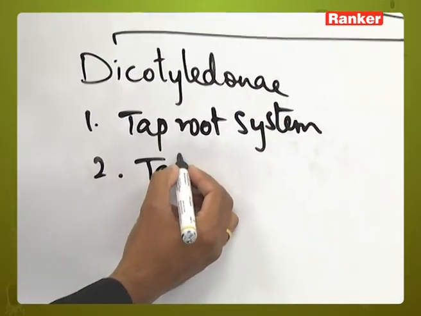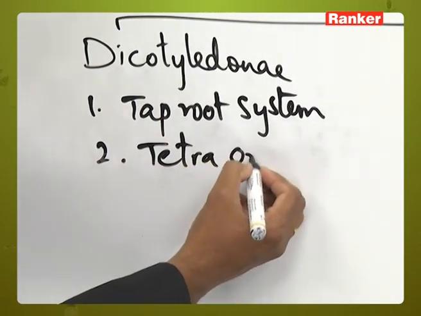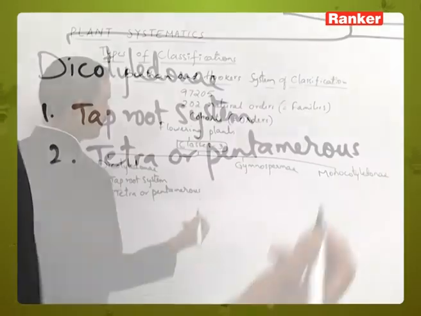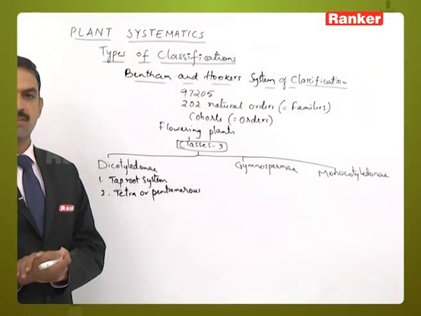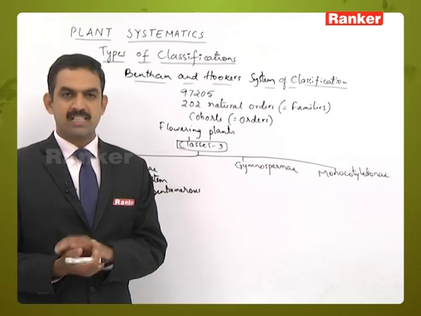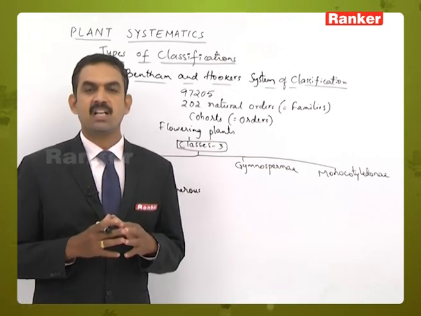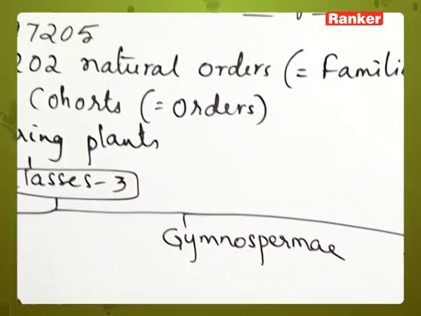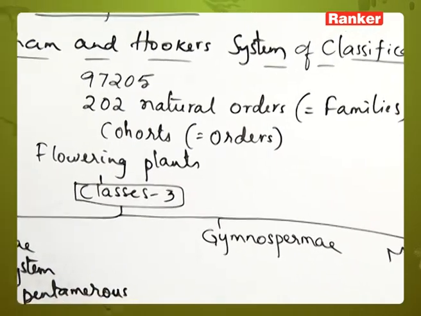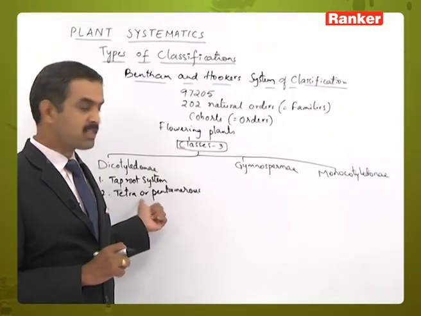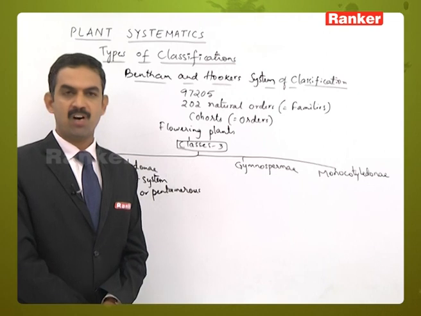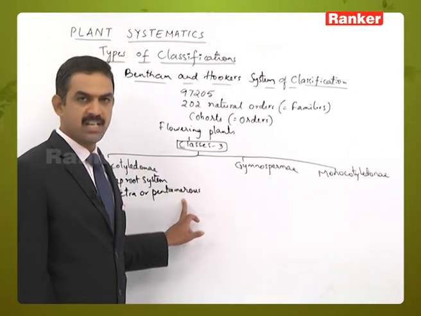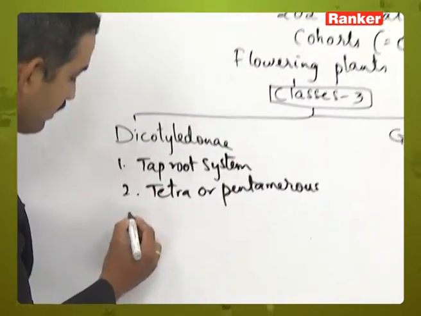Mostly tetramerous or pentamerous flowers. Tetramerous or pentamerous means, if you take the perianth lobes, that is calyx and corolla, the calyx will contain 4 sepals or multiples of 4, and petals 4 or multiples of 4. That nature is called tetramerous flowers. If the sepals are 5 or multiples of 5 or the petals are 5 or multiples of 5, we call it pentamerous flowers.